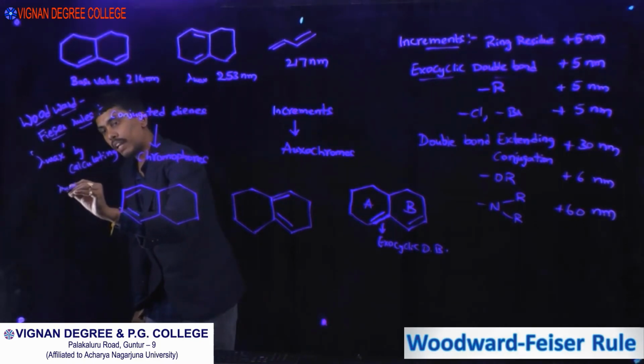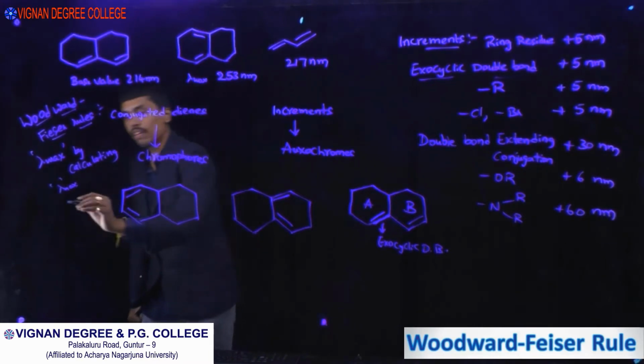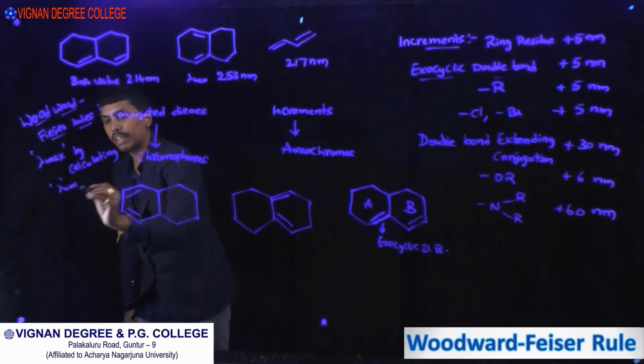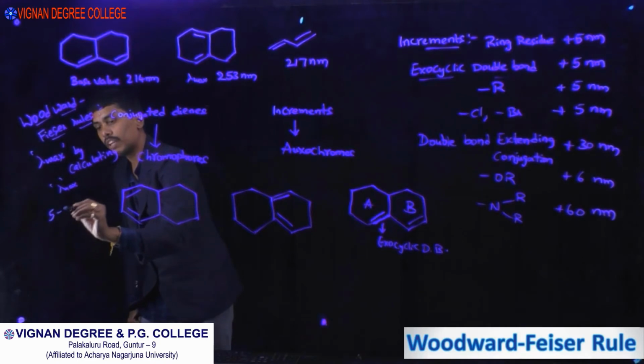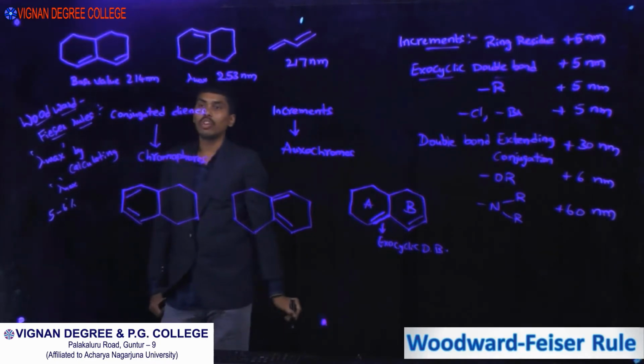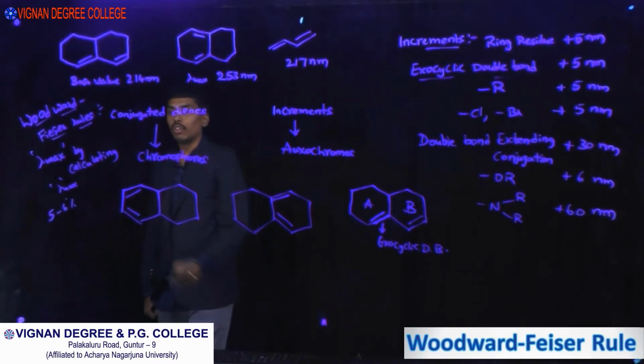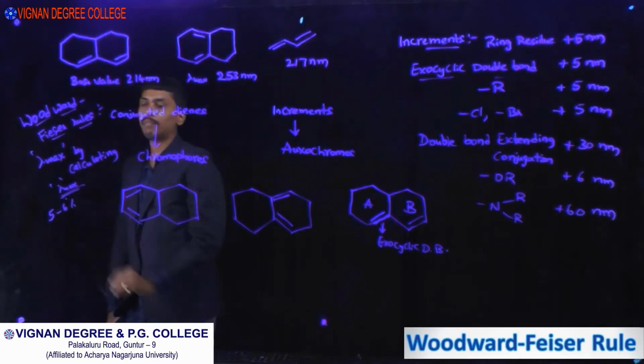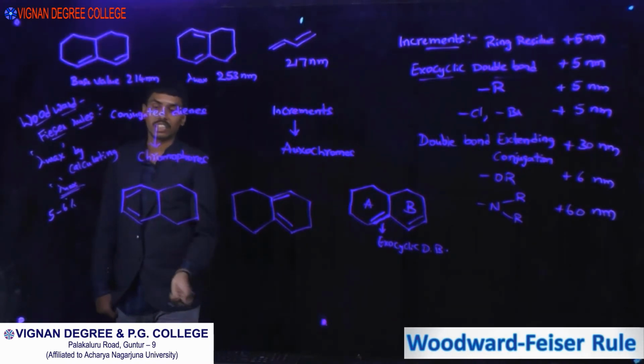If you compare the calculated value with the observed or experimental value, the difference is only 5 to 6%. So we can directly predict the lambda maximum value from the structure.